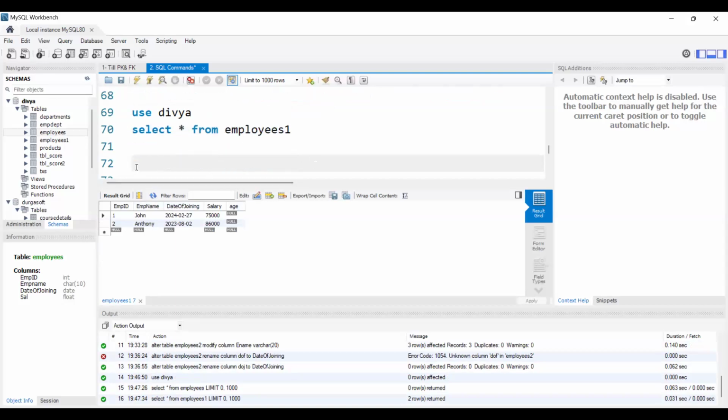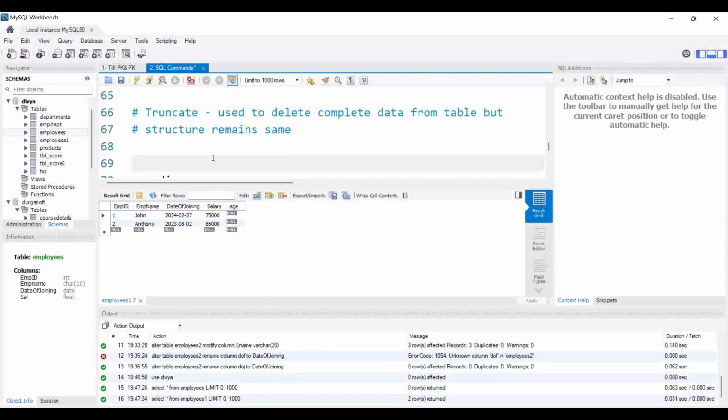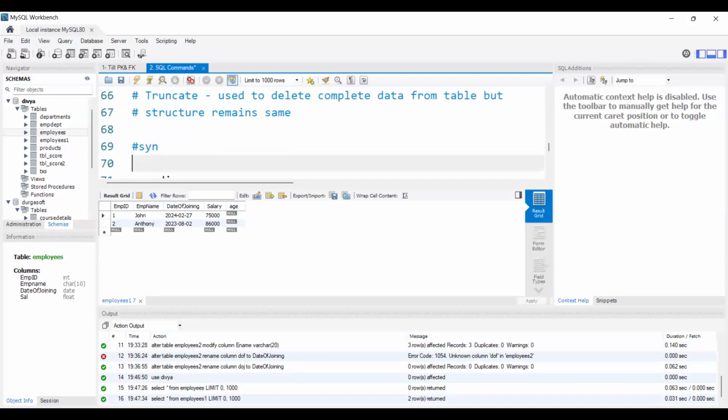Now let me use truncate for this table. First of all, let me write the truncate syntax. I didn't write the syntax for truncate. The syntax here is very simple. We just need to use the truncate keyword, truncate table name. That's it.